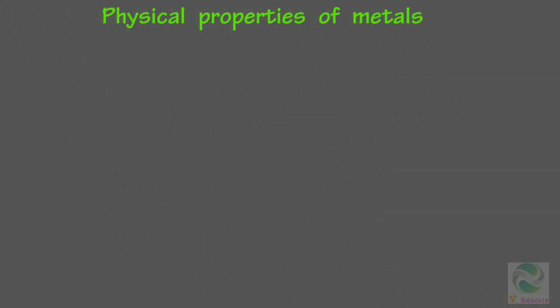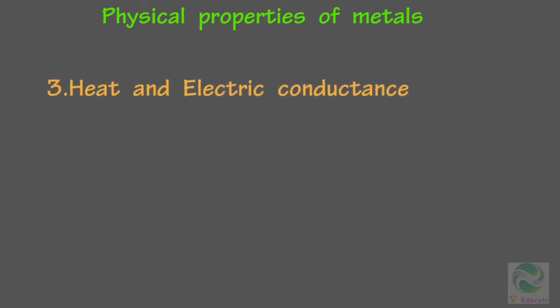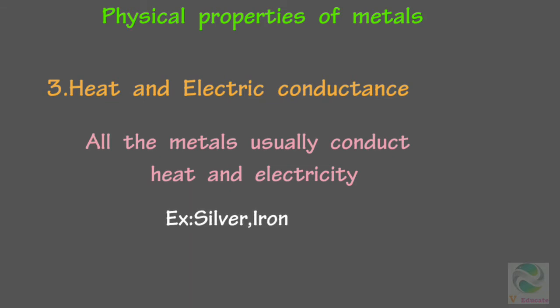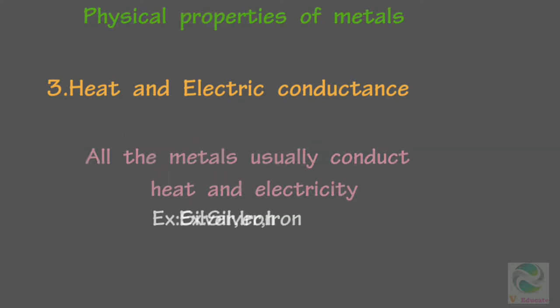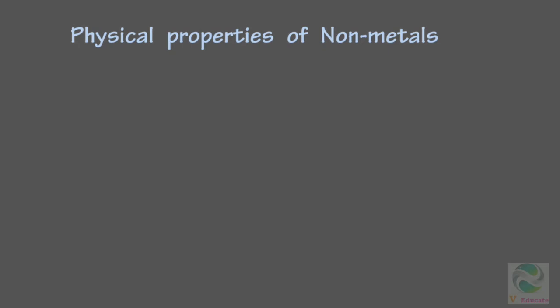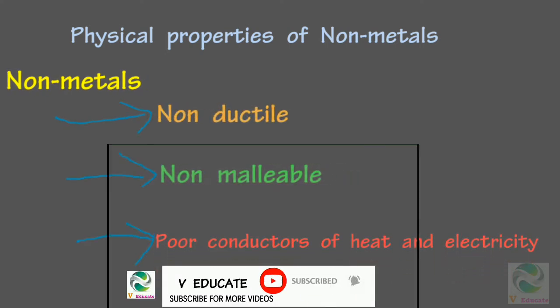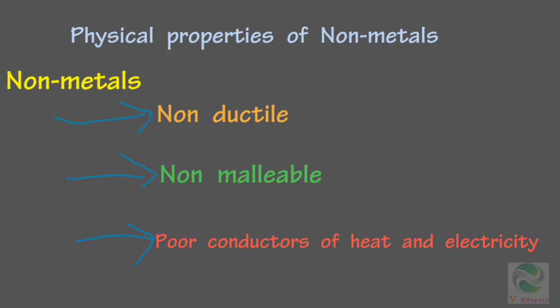The third property is heat and electric conductance. All the metals usually conduct heat and electricity. Example, silver, iron, etc. Now we shall move to some physical properties of non-metals. Non-metals are straightforward opposite to the physical properties of metals. Non-metals are mostly non-ductile, non-malleable, and are poor conductors of heat and electricity. That means they cannot be made into thin wires, thin sheets, and are poor conductors of heat and electricity.